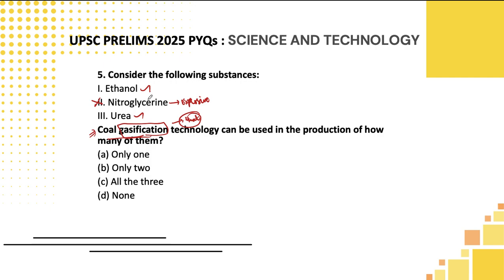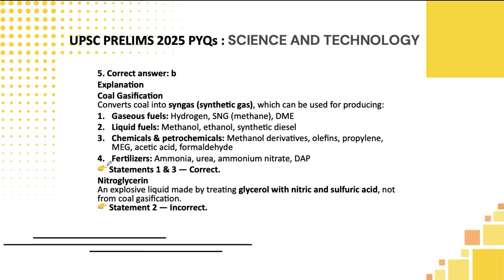Urea can be, you can apply heat. So one can be eliminated. There is nitroglycerin. Remaining two will be available. So in how many of them it can be used? Only two. So the option B will be the correct answer here, students.